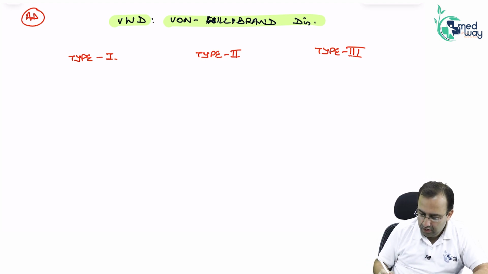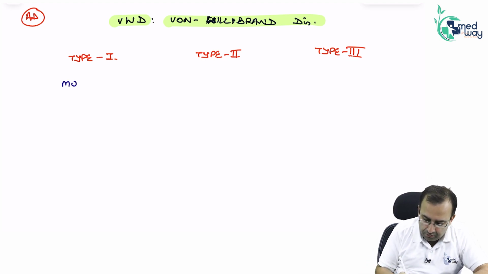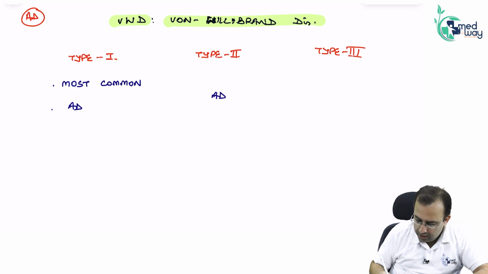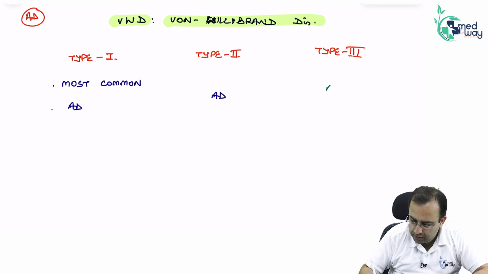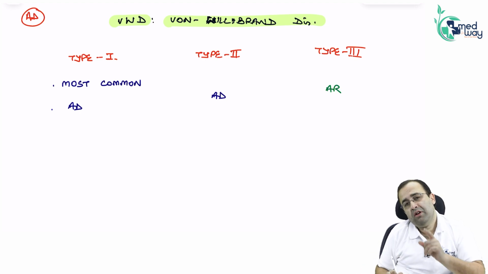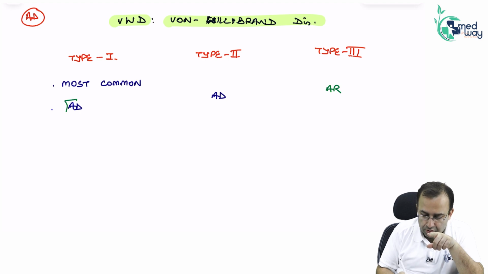Most common is type 1. Type 1 and 2 are autosomal dominant. Type 3 is autosomal recessive. So if somebody asks you the inheritance of von Willebrand disease, autosomal dominant.